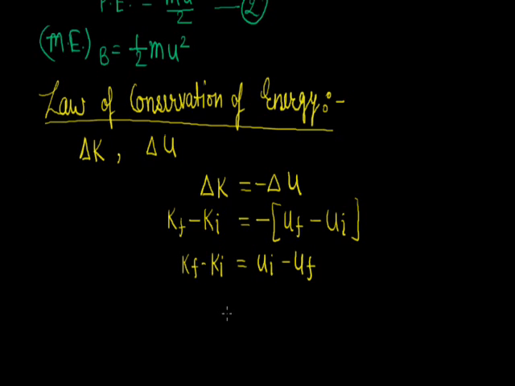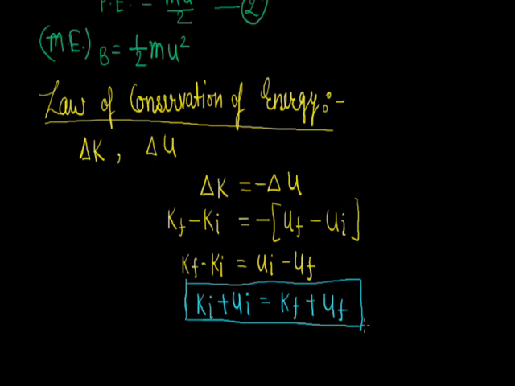So we get the final expression: Ki plus Ui equals Kf plus Uf. So we can say from this equation total initial mechanical energy is equal to the total final mechanical energy. This is the law of conservation of energy.